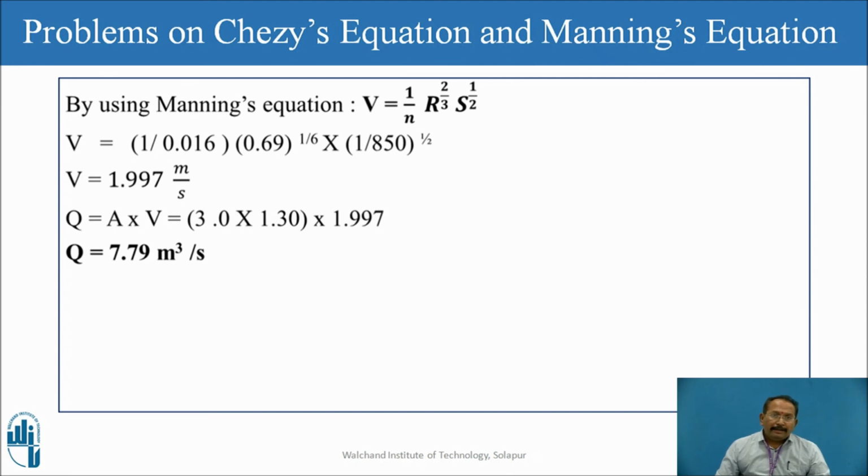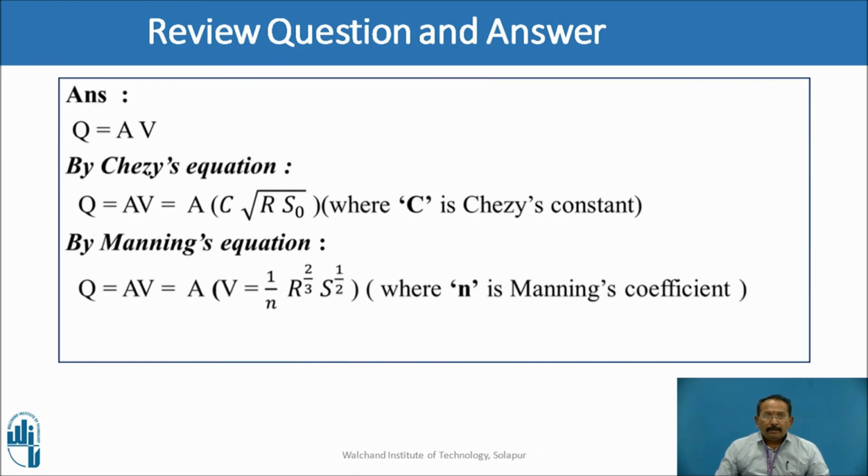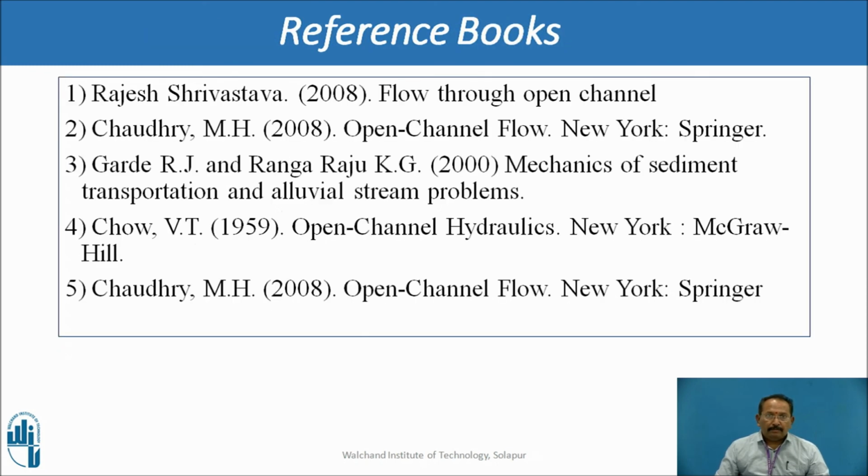Simultaneously, we can take the constant C for Chezy's and calculate the discharge by using Chezy's formula also, that we will see in the class. This is a review question: write the Chezy's and Manning's equation for the measurement of discharge. The equations are similar. Q is equal to AV is equal to A into C into under root RS for Chezy's formula, and A into 1 upon N R to the 2/3 and S to the half for Manning's. These are the reference books. Go through them.